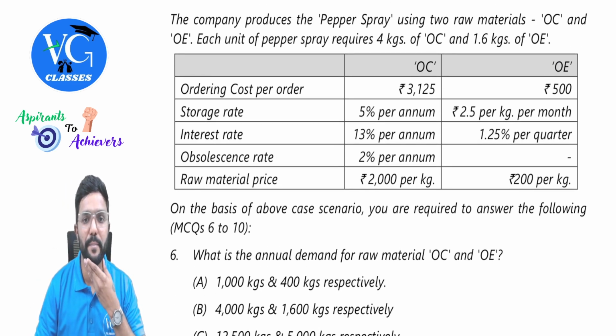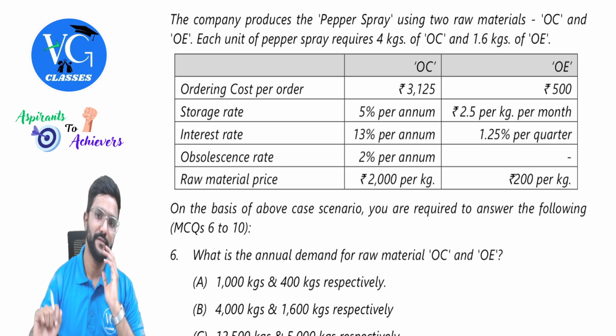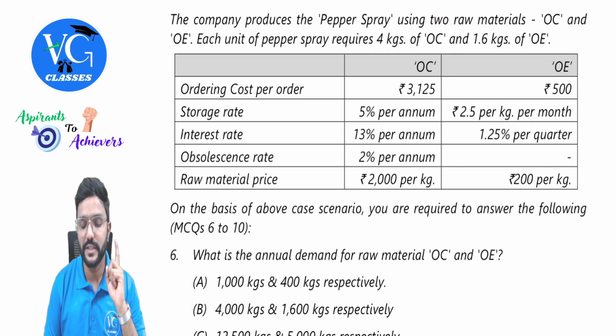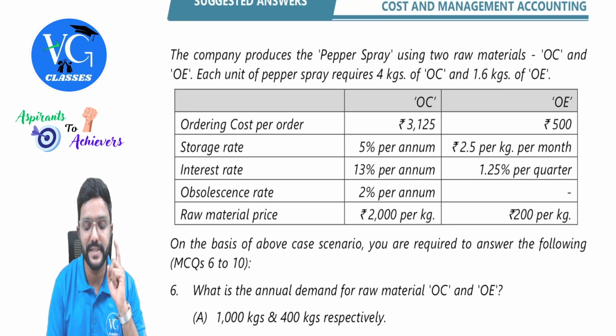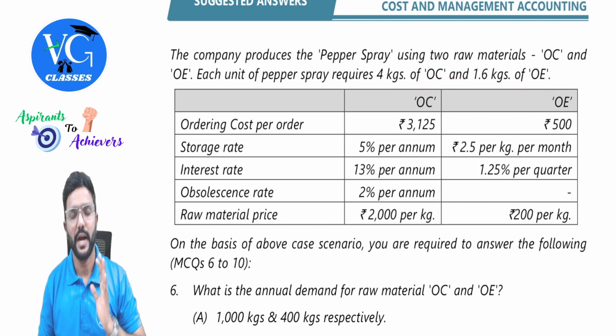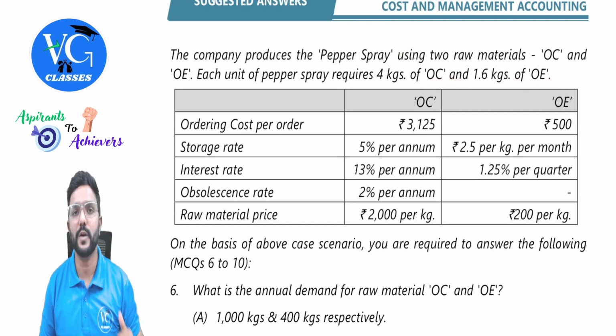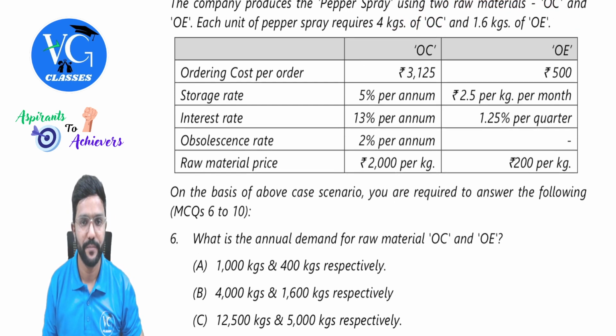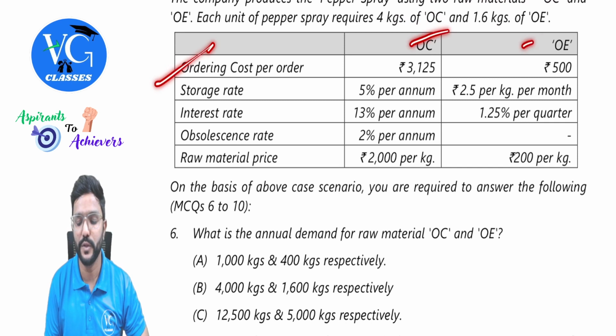The company produces the pepper spray using two raw materials, OC and OE. Each unit of pepper spray requires 4 kgs of OC and 1.6 kgs of OE. So this is the raw material requirement. One thing you have to first understand is that pepper spray is an output. For that, we require two raw materials, OC and OE. And whatever EOQ or total annual cost we have to calculate is for raw materials, guys. Ordering cost per order is given for both the raw materials.